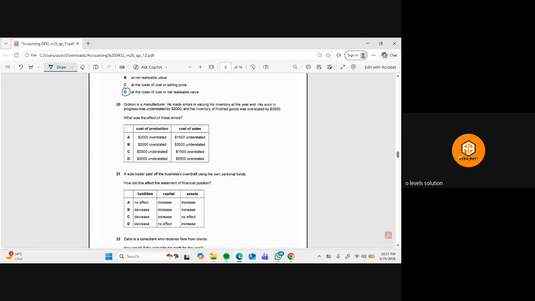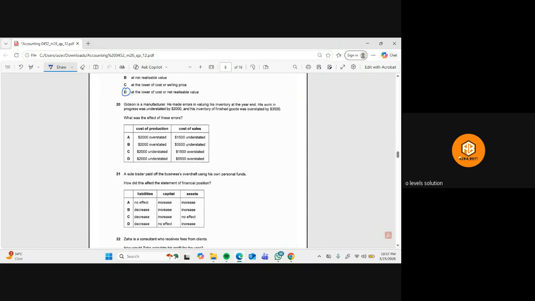Then we have question number 20. So Giordon is a manufacturer, okay, and he made errors in valuing his inventory at the year end. His work in progress was understated by $2,000, and his inventory of finished goods was overstated by $3,500. So, what is the effect of these errors on the cost of production and also on the cost of sales? Okay. So first of all, let's talk about error one.